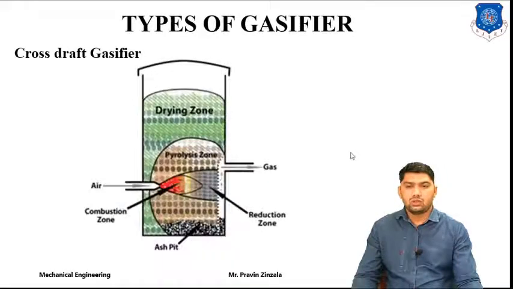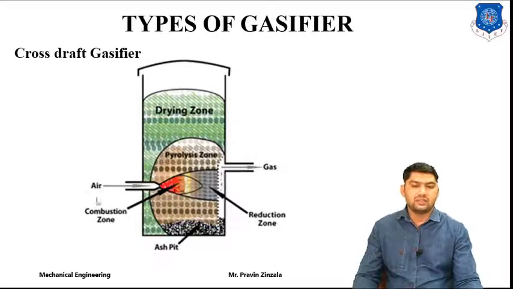The third type is the cross draft gasifier. It means the flow of the gas will be in a cross shape. Same as before, we supply the biomass, so first of all it enters the drying zone, then the pyrolysis zone, where it converts the biomass into gas. On one side we are supplying the air, and in the opposite direction we are collecting the gas.